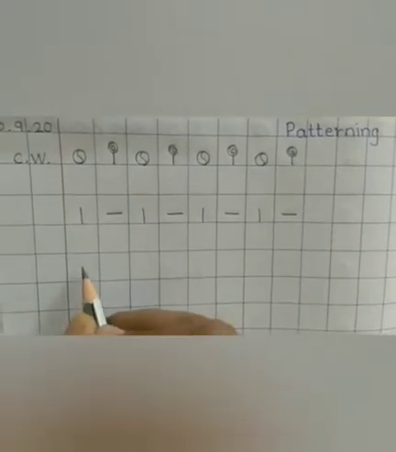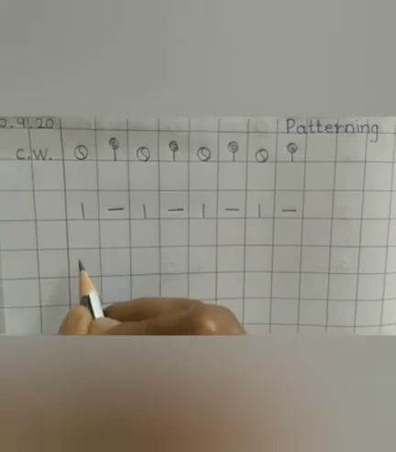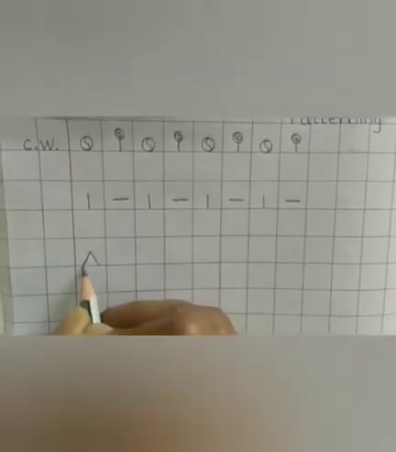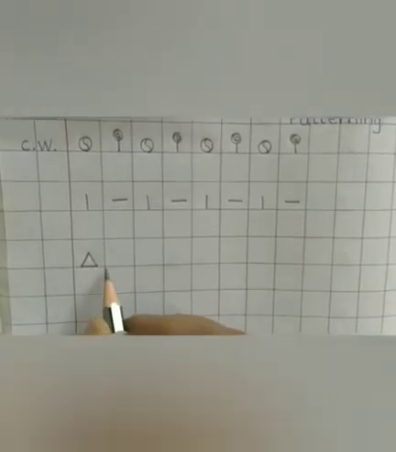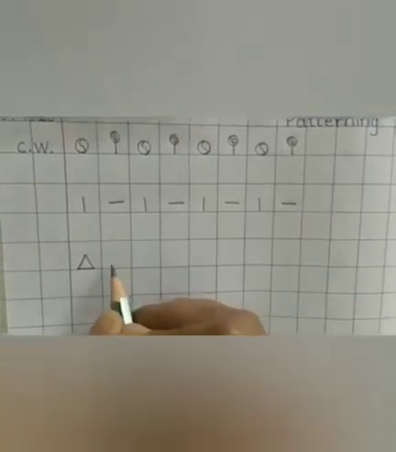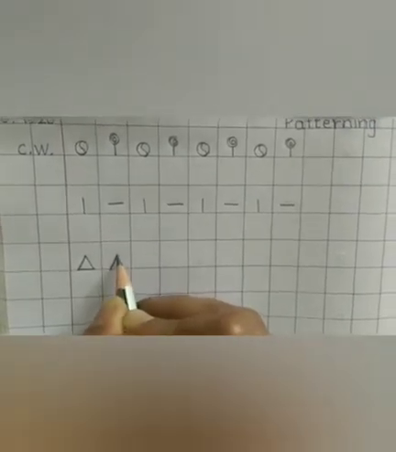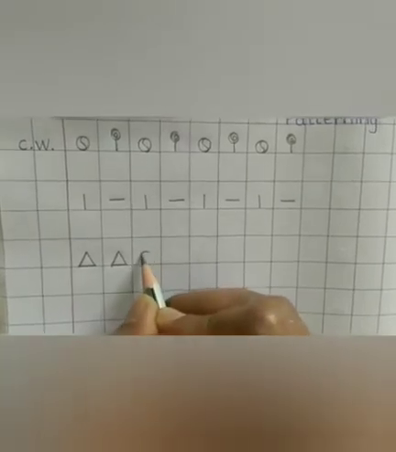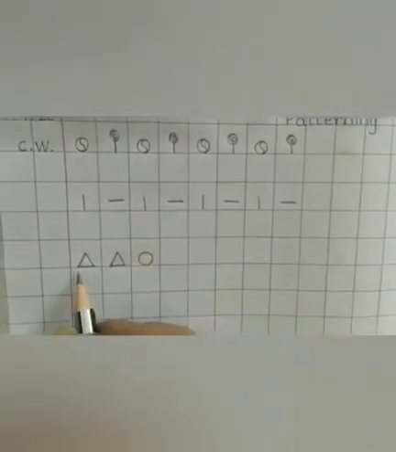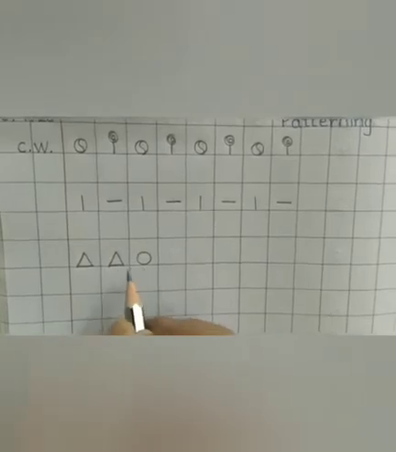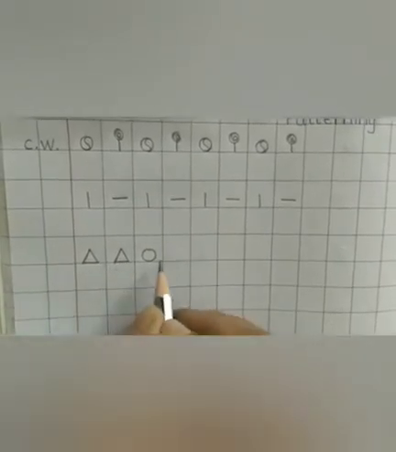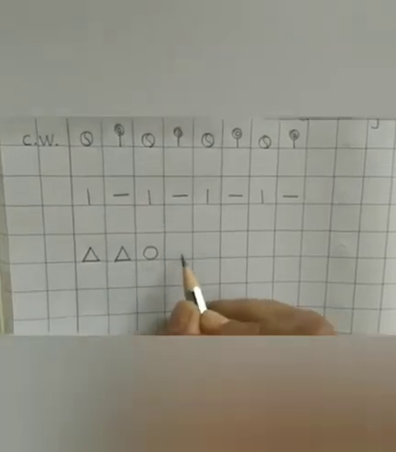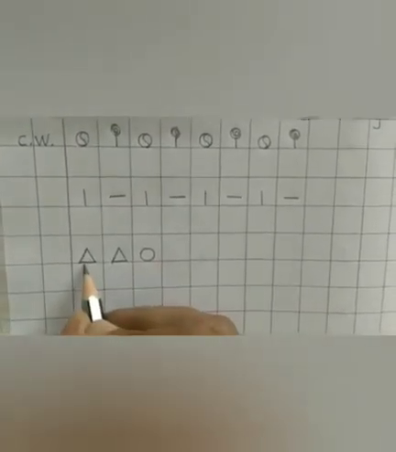Now again leave one box and here you have to draw a triangle. And all these pictures you have to draw by touching the bottom line. Okay? Now one more triangle, and then a circle. Now see, this is a basic pattern. Two triangles and one circle. So now what will be the next? After the circle?